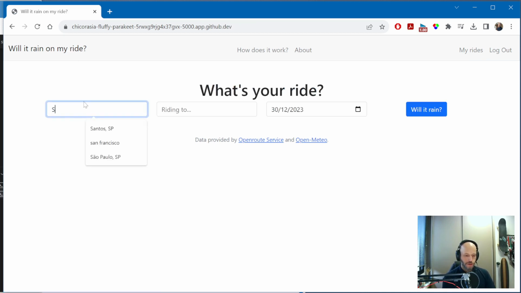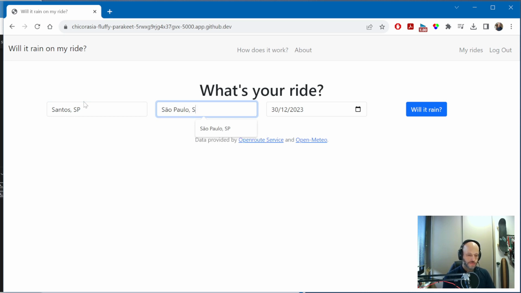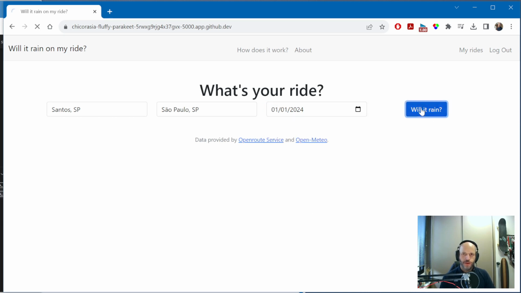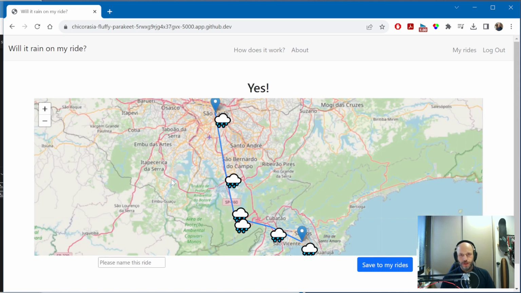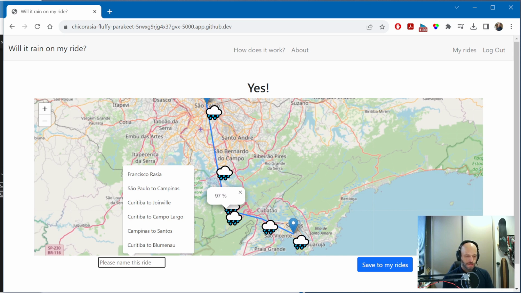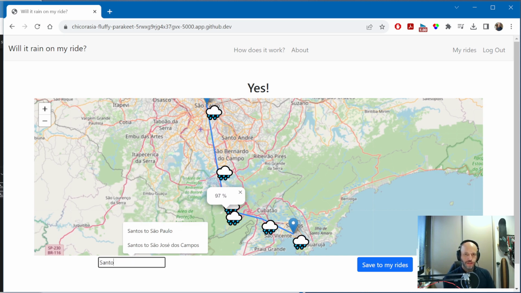So let's do another one. Let's ride from Santos to the city of São Paulo. And let's say we'll ride it on the 1st of January. And it looks like rain again. Well, now that I'm logged in, I can save this ride. So let's name it Santos to São Paulo and save it.